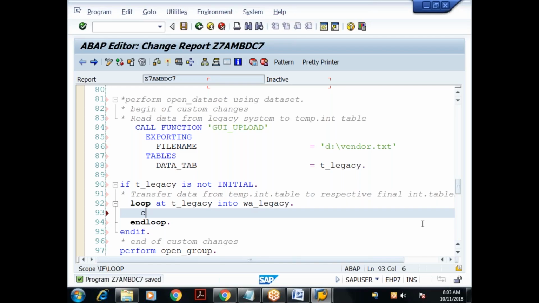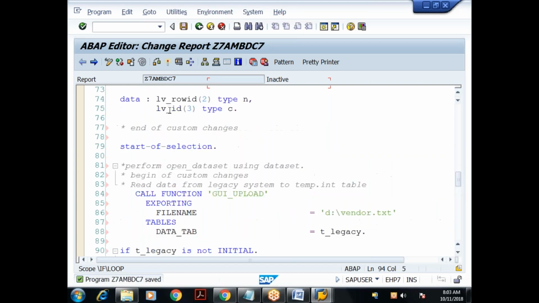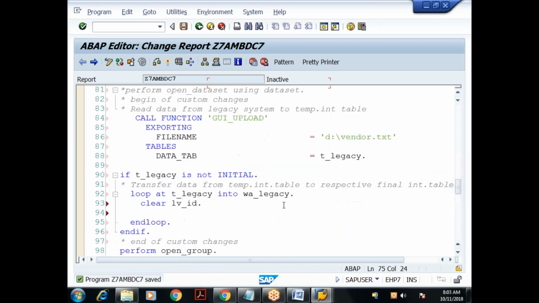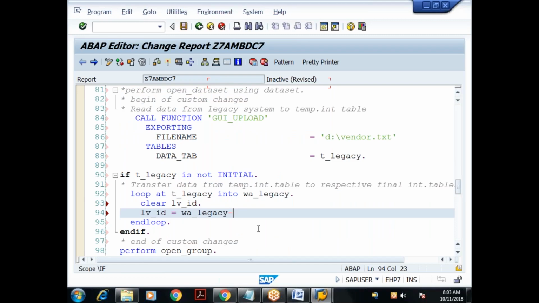So see what I'll do. I declared one variable LV_ID. I declared a variable LV_ID of 3, type C. So here I'll extract the first three characters. LV_ID equal to W_LEGACY hyphen, what is the field in this? STR. Yes, there is a field STR. So STR plus 0 of 3.